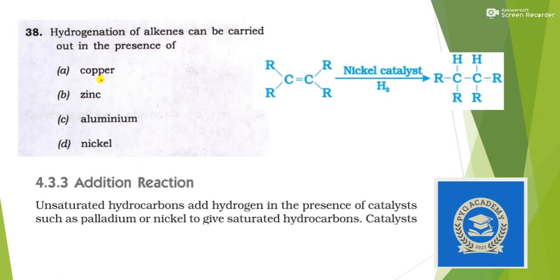Next, hydrogenation of alkenes can be carried out in the presence of. Hydrogenation means when an unsaturated carbon compound is converted into a saturated one with the help of a nickel catalyst. So the answer here is option D.